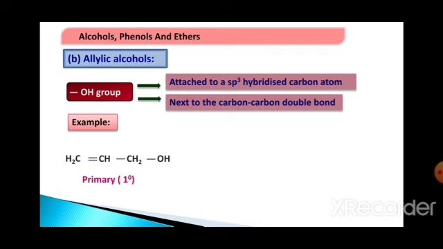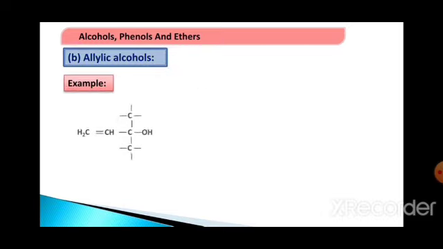In this also, if I replace that CH2OH with another CH3, see how it is: CH2=CH-CHOH-CH3. That sp3 hybridized carbon contains another carbon, that is nothing but your secondary carbon. Secondary carbon along with the allylic, hence it is called a secondary allylic alcohol. If I continue the same concept, we are going to get the tertiary allylic alcohol. See here, CH2=CH, then the carbon with OH, but to that carbon we are having two other carbon atoms, hence it is tertiary.